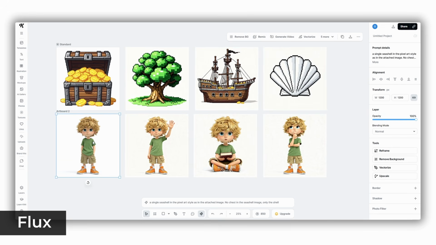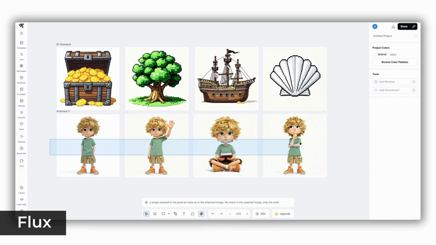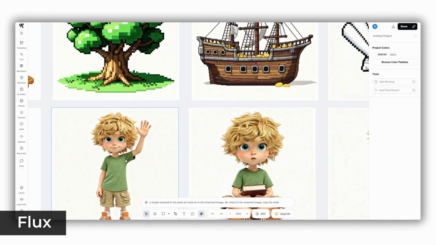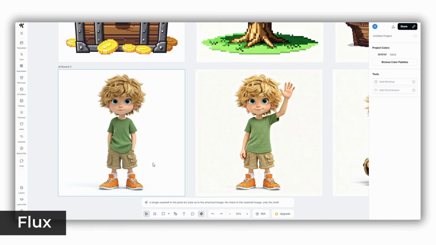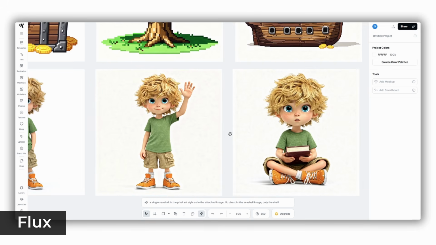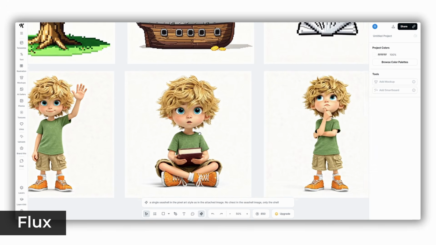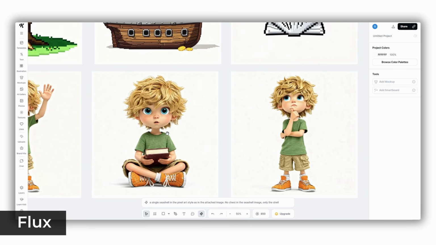And the second row is for character consistency demonstration. I have to add that both initial images were imported. The treasure chest one was created with Flux Pro, while the boy was created in Midjourney. And then I used Flux for creating additional characters. I'd say that consistency with the first character is not outstanding, but among the new images, it's perfect.